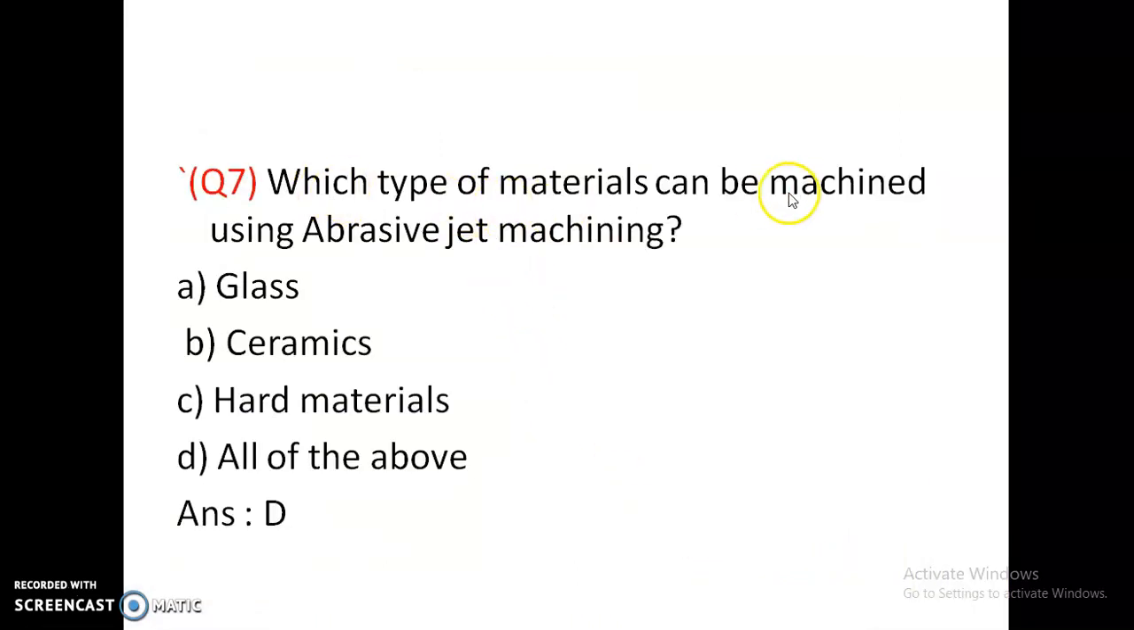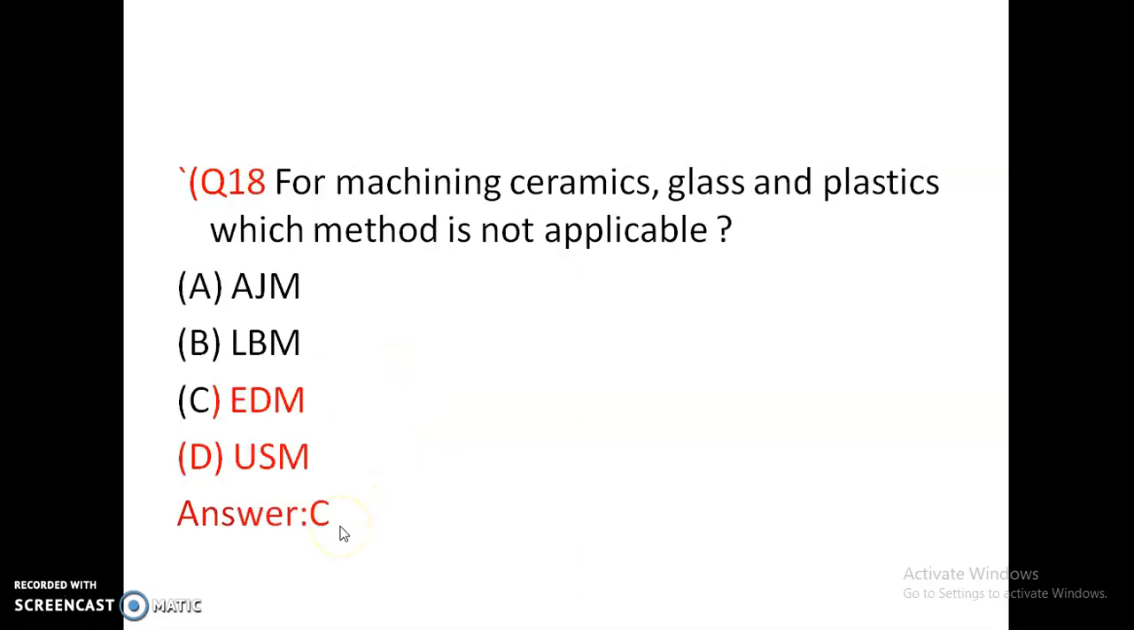Which type of materials can be machined using abrasive jet machining? Glass, ceramics, hard materials, all of the above. In abrasive jet machining, glass, ceramics and hard materials can be machined. Option D is correct. For machining ceramics, glass and plastics, which method is not applicable?